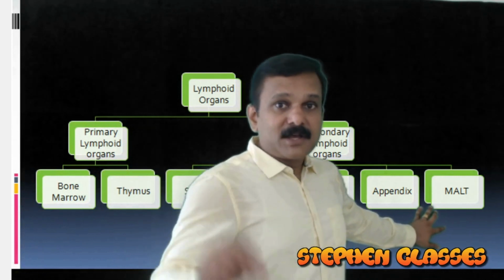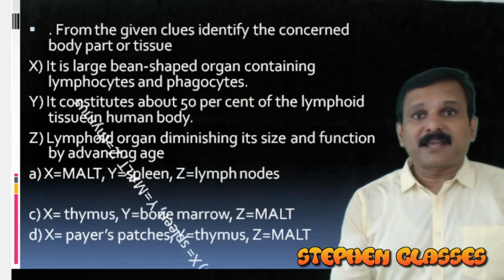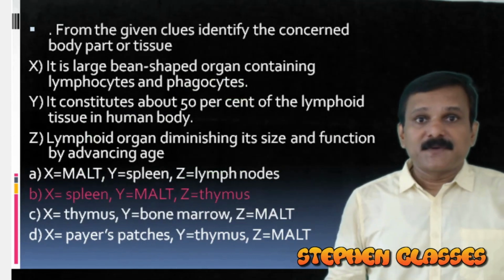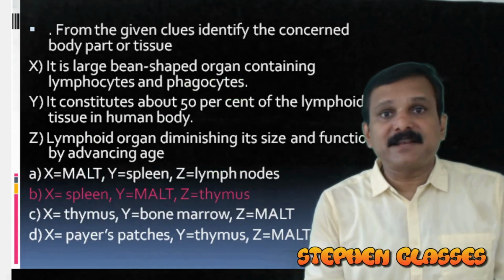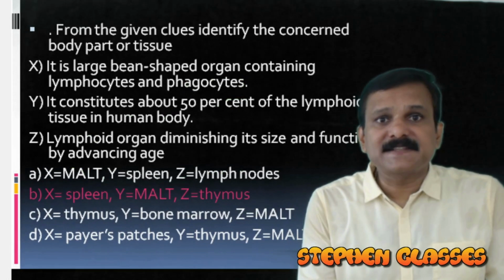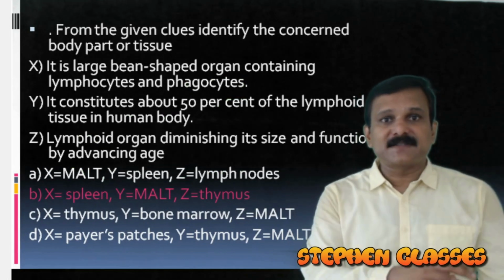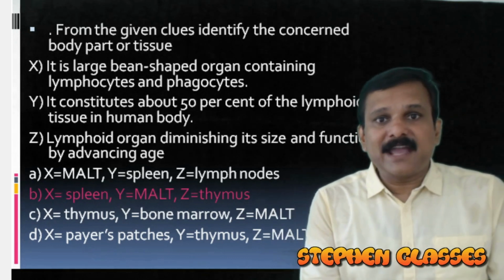You got it? So here comes the statements and our question. From the given clue, identify the concerned body part or tissue. So our answer will be option B here, because first statement is about spleen. It is a large bean-shaped organ containing lymphocytes and phagocytes. That is about spleen. And what about Z and Y?